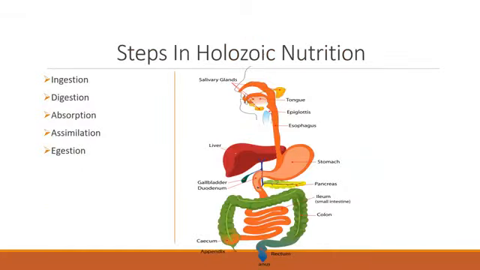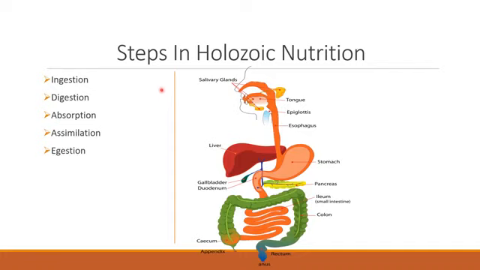Now coming to human beings. Yes. Okay, steps in Holozoic nutrition. We know that human beings consume a complex food, and that has to be digested into a simpler substance, so that even the cells, which are the fundamental unit of our body, can use the absorbed substances.